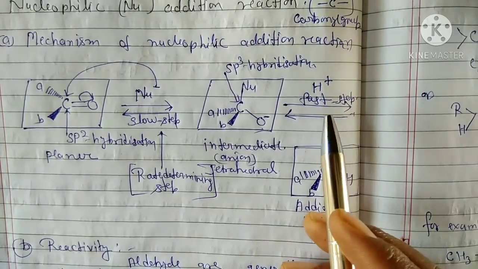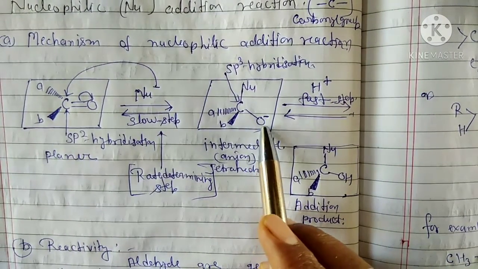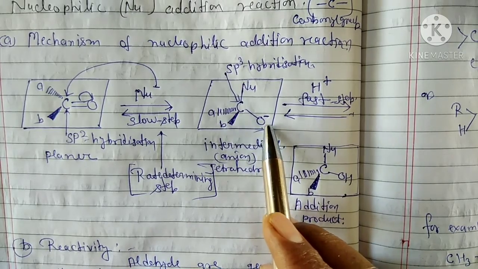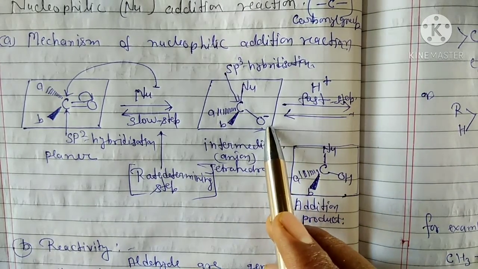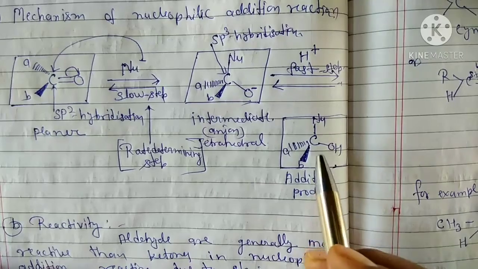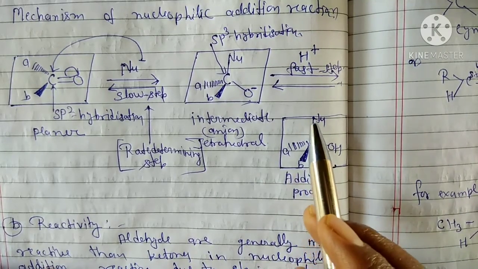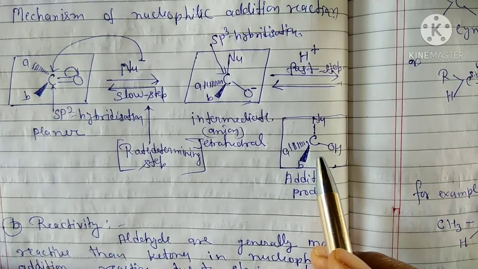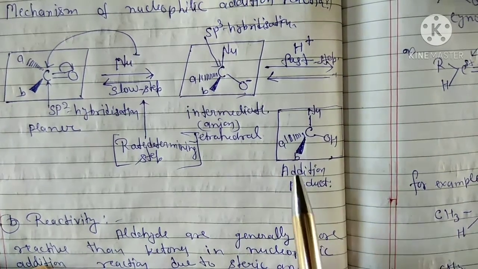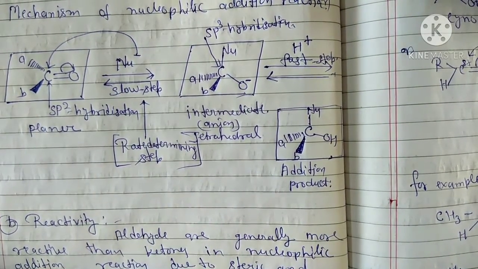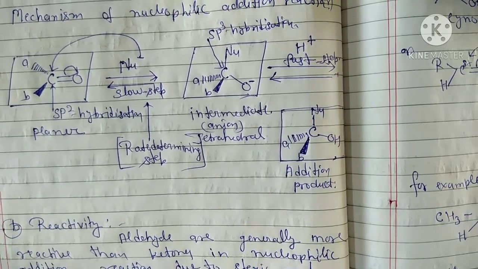Then the reaction will be fast with protonation. Why will protonation start? Because oxygen has a negative charge. So this negative charge will be neutralized if hydrogen is attached. So our product will finally be formed, the tetrahedral addition product. Okay? This is the addition product and this is the mechanism of nucleophilic addition reactions.